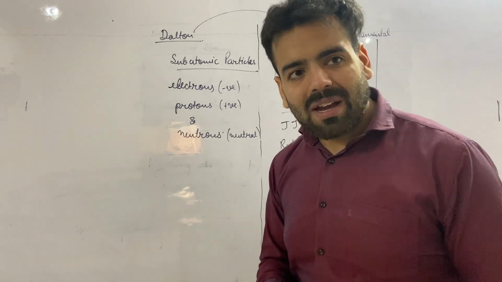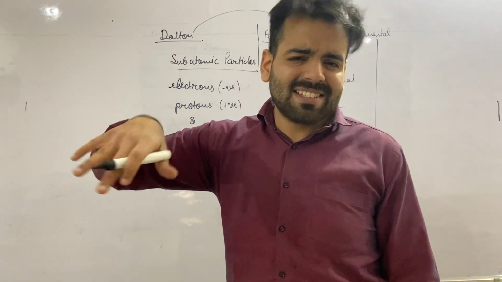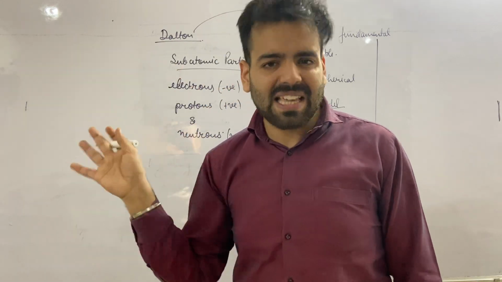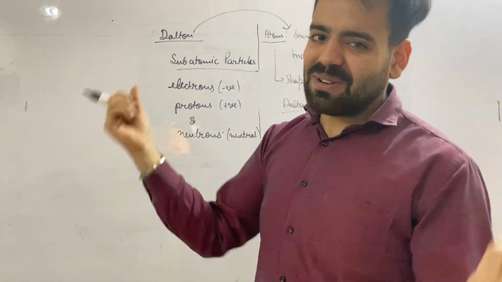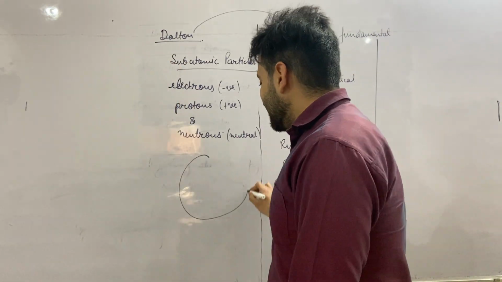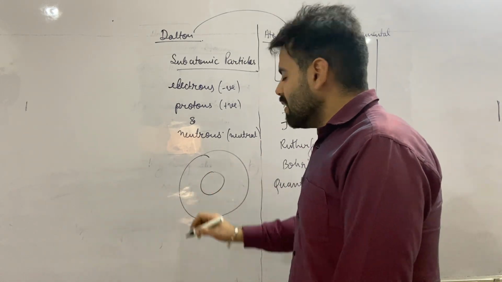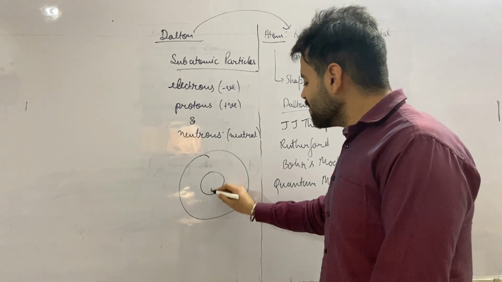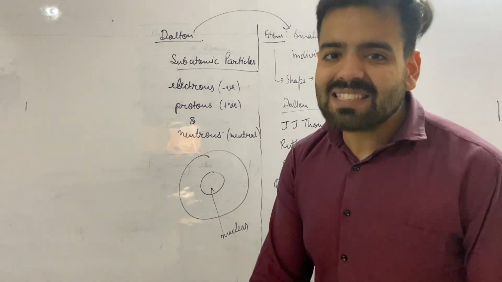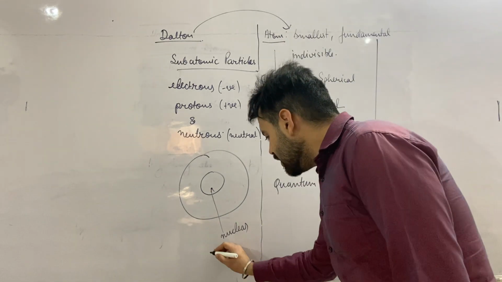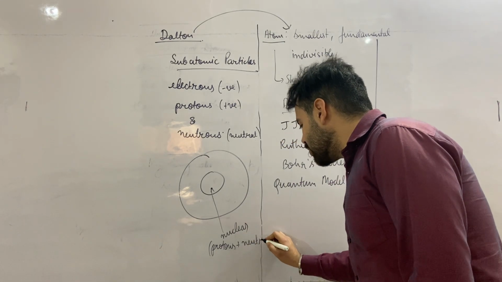Now the question comes to my mind, if they are present in the atom, where are they present? Various scientists have given various theories of where these things are present, but just to give a basic idea, because I'm short of time, I cannot explain all the theories. If I'm considering this spherical thing to be an atom, there is a further small spherical thing inside the atom, which is called the nucleus. This nucleus contains protons as well as neutrons.